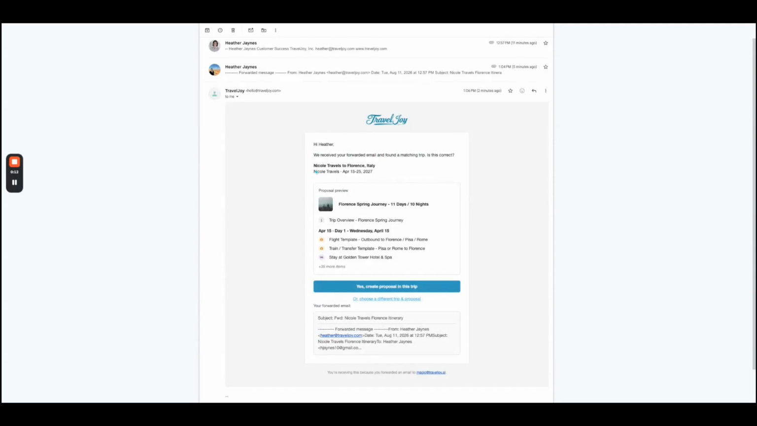I do see that it matched to Nicole Travels Florence trip with the same dates in the itinerary that I forwarded. It's asking if I want to import this information from the proposal that I forwarded over to the email. And yes, I do want to create the proposal in.